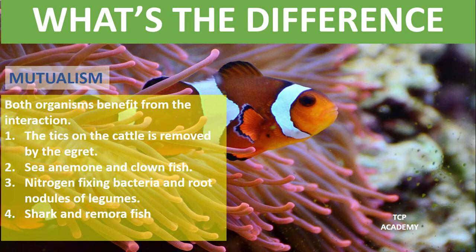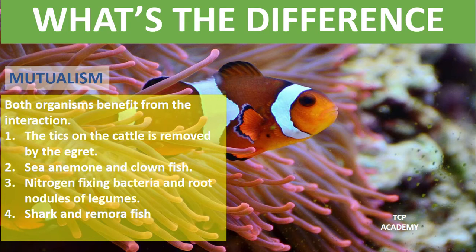The interaction between a tick and a cattle would have been parasitic. However, the egret removing the ticks from the cattle would have formed a mutualistic relationship in which the egret would have benefited from getting food and the cattle comfort.